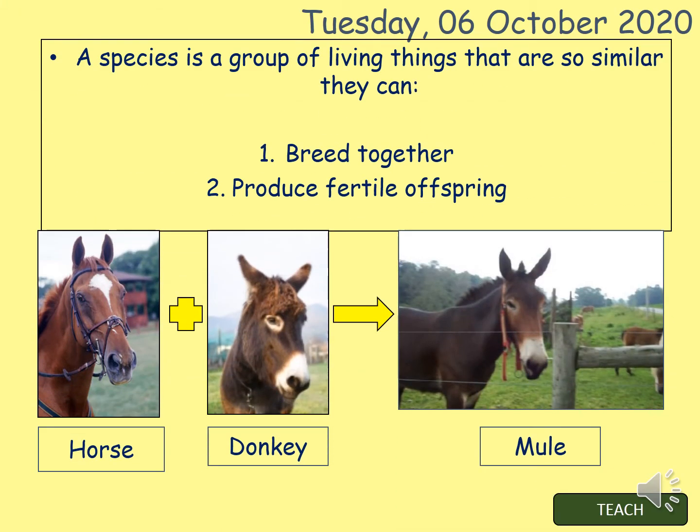So, in terms of defining a species, for 2 marks, a species is a group of living things that are so similar that they can breed together and produce fertile offspring. Okay, so here is an example of something that would not produce fertile offspring. A horse and a donkey, they are different species, therefore it would produce a mule, and a mule is not fertile.